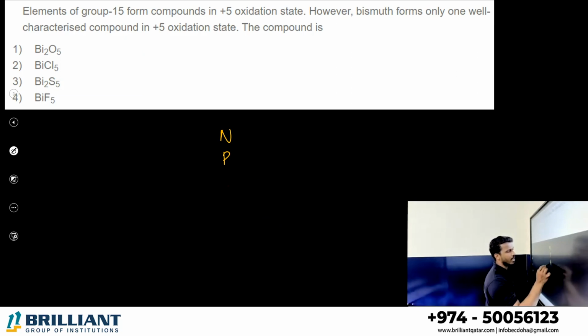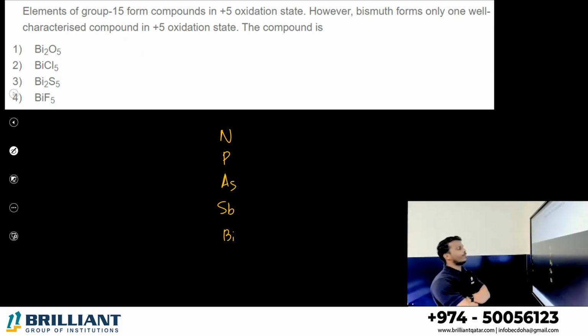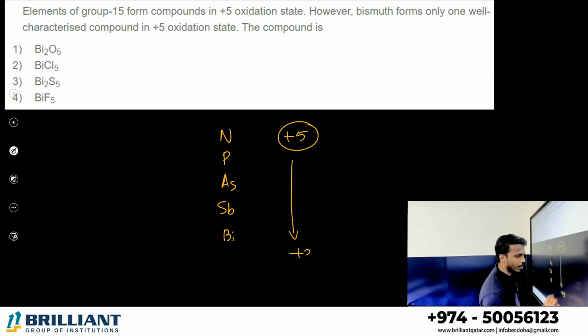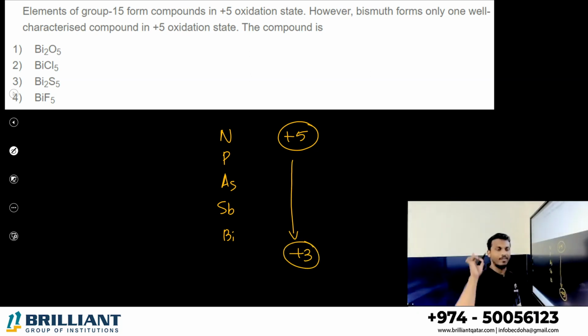Nitrogen, phosphorus, arsenic, antimony, bismuth. Elements of group 15 form compounds in the +5 oxidation state. We studied that the general oxidation states possessed by the nitrogen family are +5 and +3. The topmost elements show +5, except nitrogen. Down the group it becomes +3 due to the inert pair effect we studied.